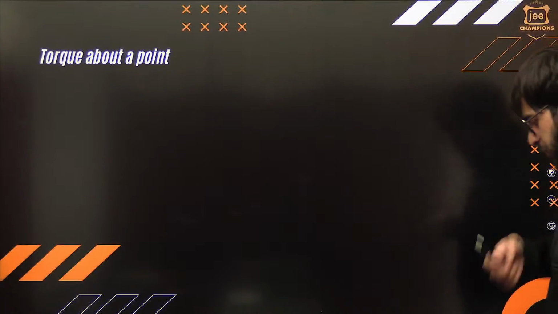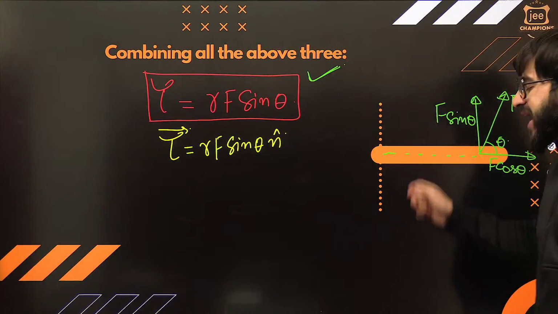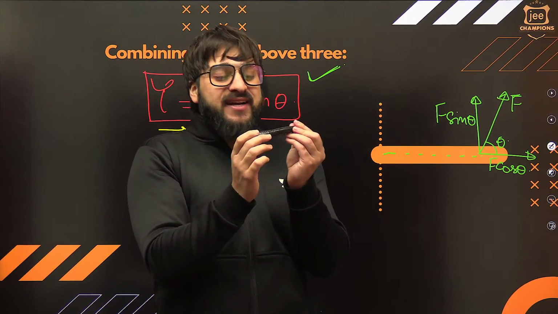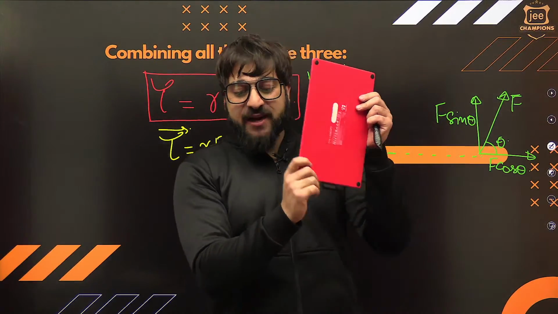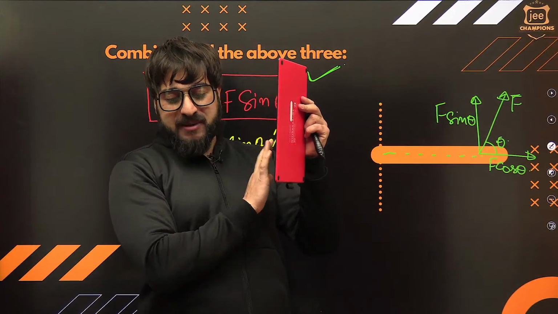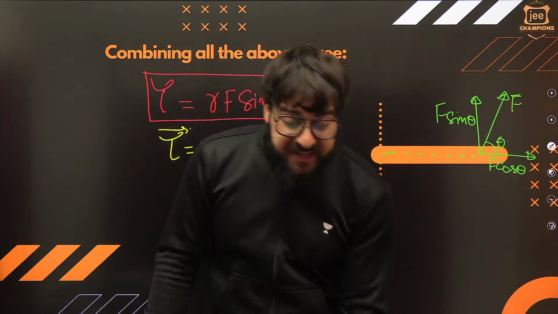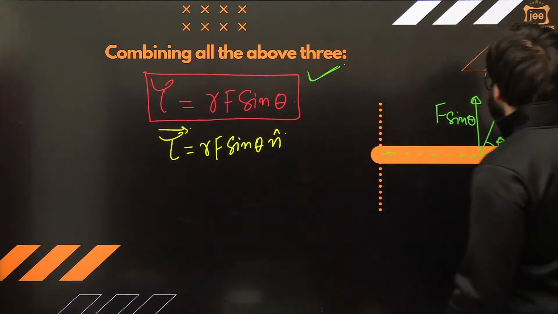Yes. Now, people say torque about a point. Till now we were discussing torque about an axis. About this axis, this body is rotating. So we say, sir, this door is basically rotating over here about this axis. Okay? Now, if I say, what is torque about a point?